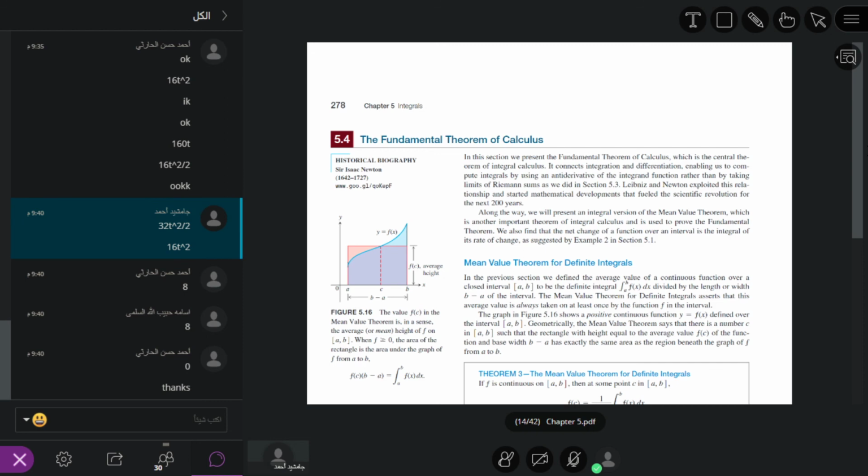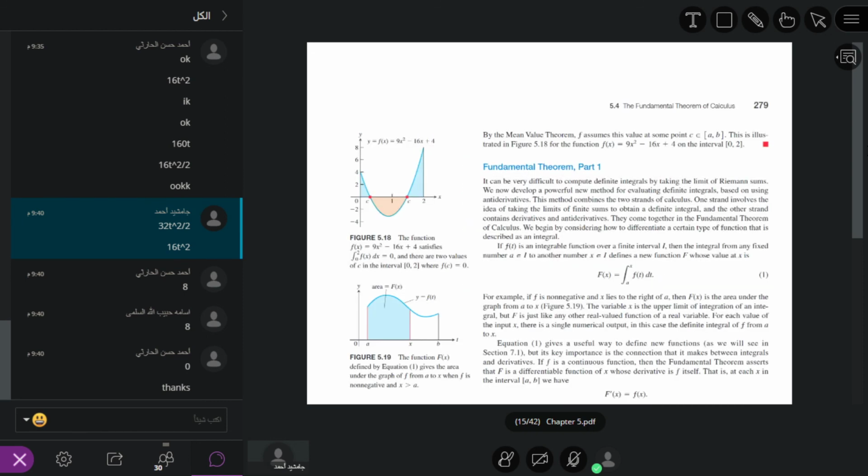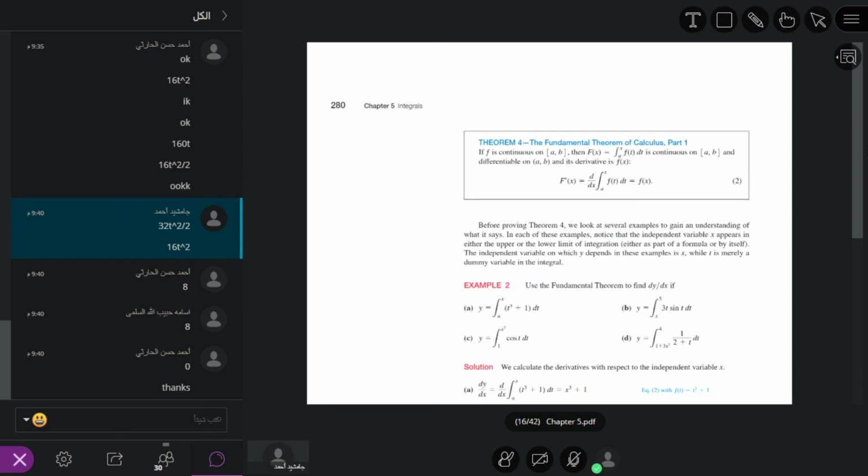After that, we have studied fundamental theorem of calculus 1. If f is continuous over the interval [a, b], then capital F of x is equal to the integral from a to x of f of t dt. It is continuous on the closed interval [a, b] and differentiable on the open interval, and its derivative is f of x.